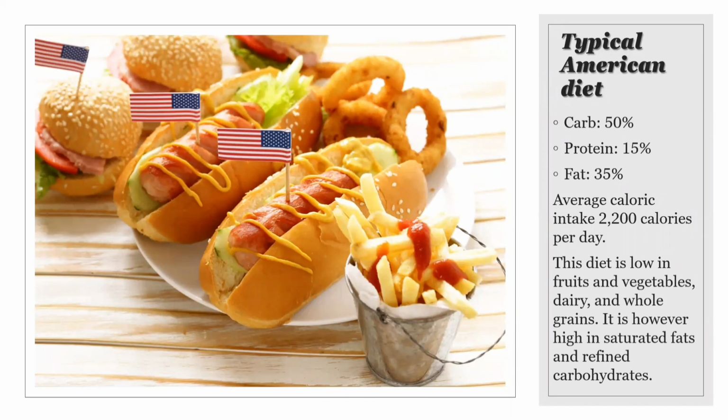Typical American diet: 50% carbohydrate, 15% protein, 35% fat. The average caloric intake is 2,200 calories per day. This diet is low in fruit and vegetables, dairy, and whole grains. It is, however, high in saturated fat and refined carbohydrates.